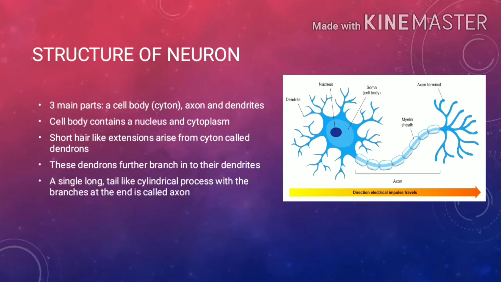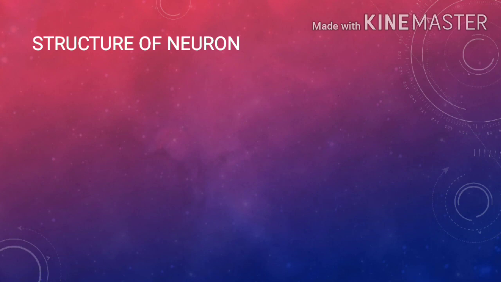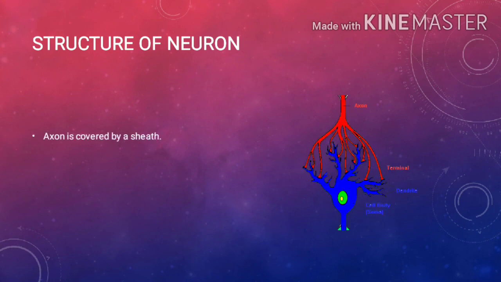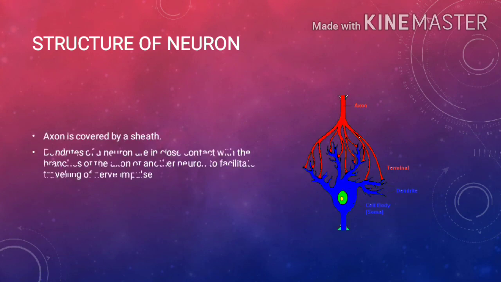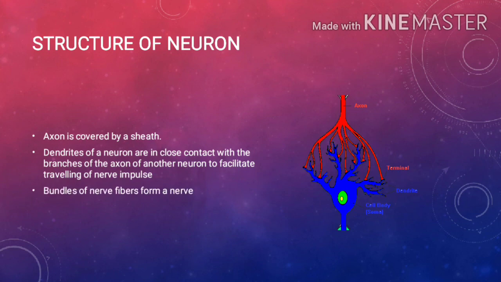Axon is a single long tail-like cylindrical process with fine branches at the end. Axon is covered by a sheath called myelin sheath. Dendrites of a neuron are in close contact with the branches of the axon of another neuron to facilitate traveling of nerve impulses. At this point only, we have the release of the neurotransmitter.